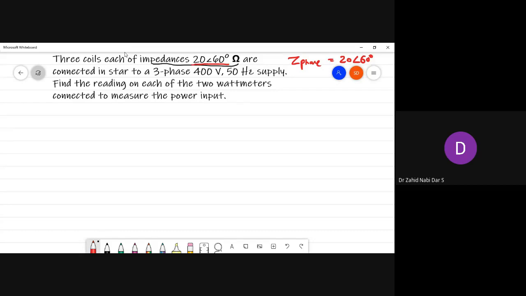Connected in star to a three phase. So it's connected in star. Star connection means your V phase would be equal to V line by root 3, and your I line would be equal to I phase. V line value is 400 volts, and frequency is 50 hertz.